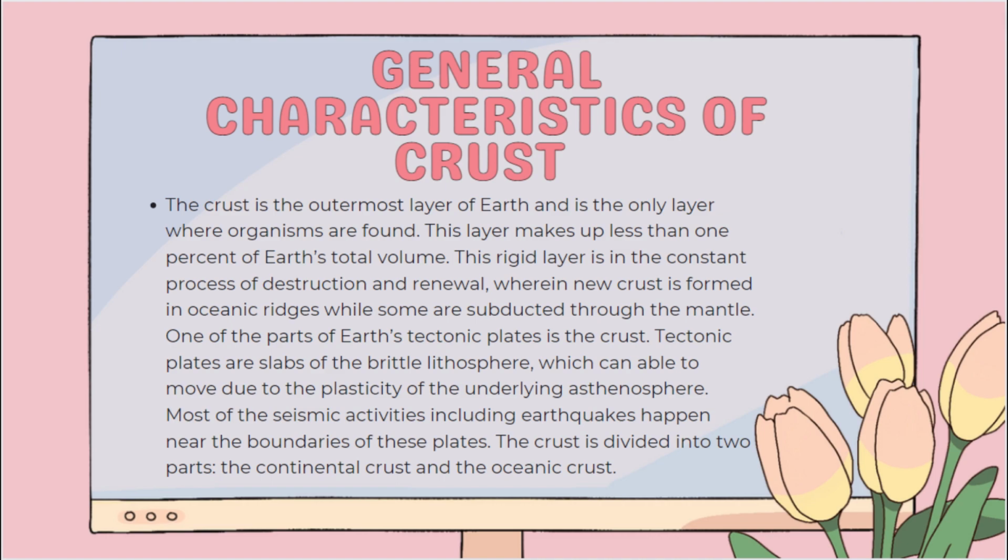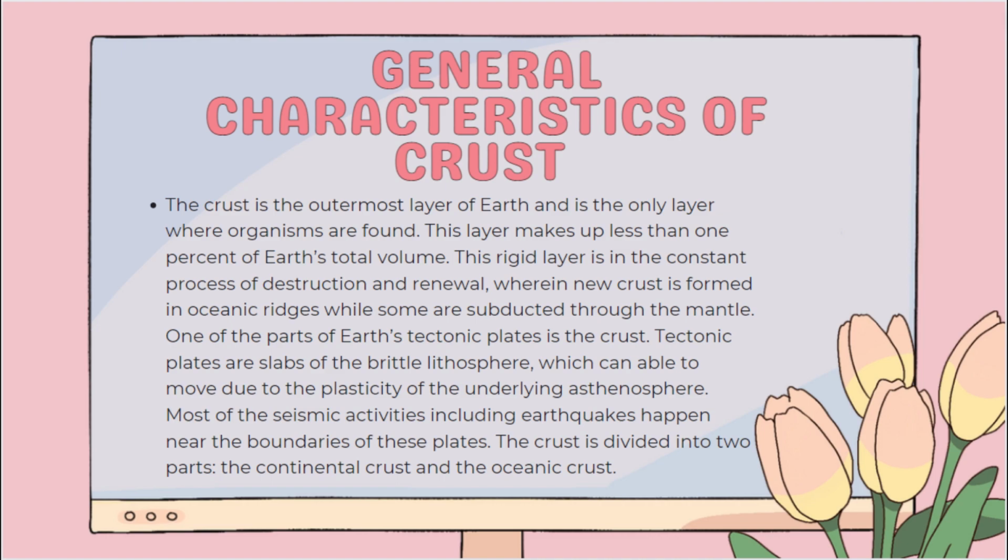The crust is the outermost layer of Earth and is the only layer where organisms are found. This layer makes up less than 1% of Earth's total volume. This rigid layer is in the constant process of destruction and renewal, wherein new crust is formed in oceanic ridges, while some is subducted through the mantle.